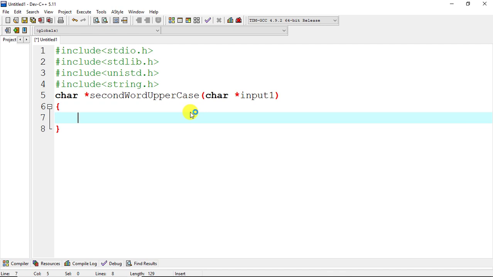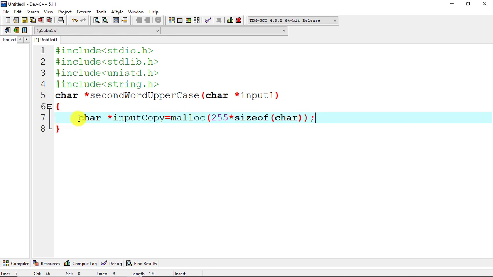Now we will declare two pointers of type character dynamically. So char star, let's say our variable name is input copy, which is equal to malloc, and size is 255 into size of char.